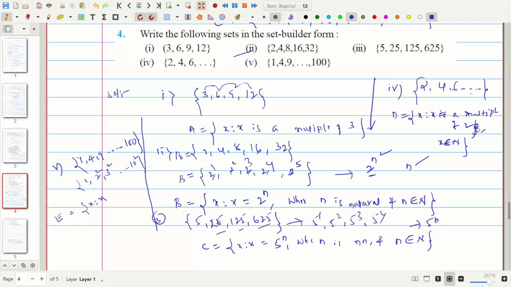So here it is in the n square form. Okay, 1 square is 1, then 2 square. It is n square. It is in the n square form, where n is equal to or less than 10. n is equal to 10 or it is less than 10. Yeah, understood.